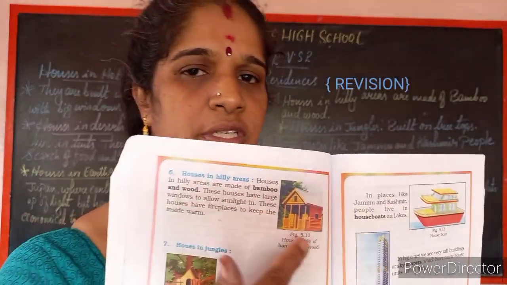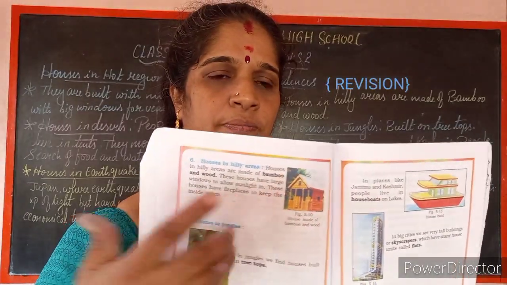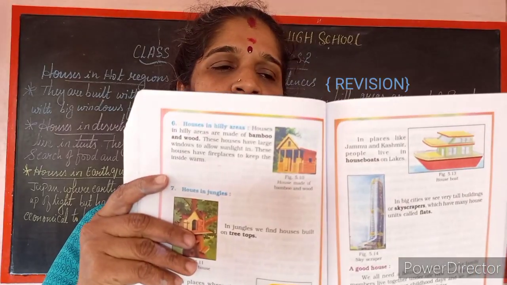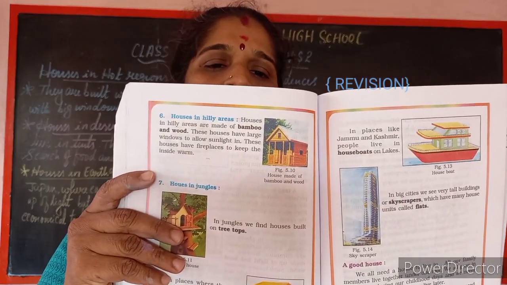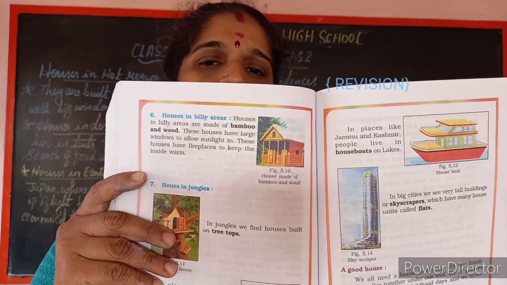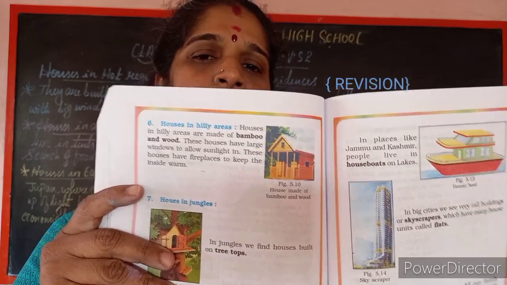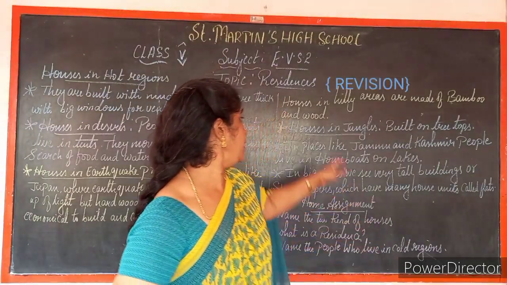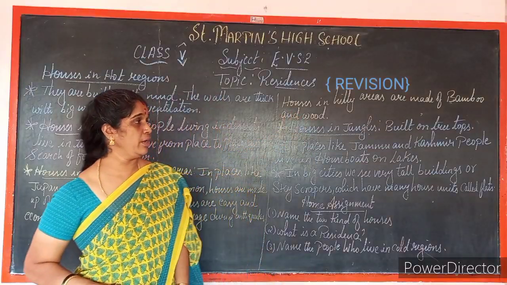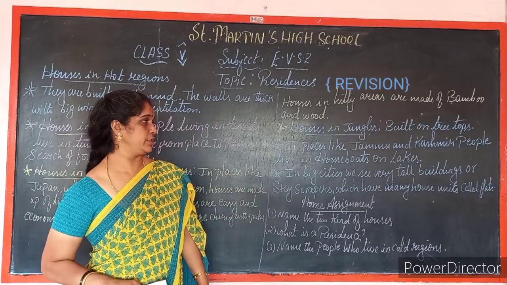Here is the picture, children. In hilly areas, the houses are built with bamboo and wood. Is it clear? Yes. So, houses in hilly areas are made of bamboo and wood.